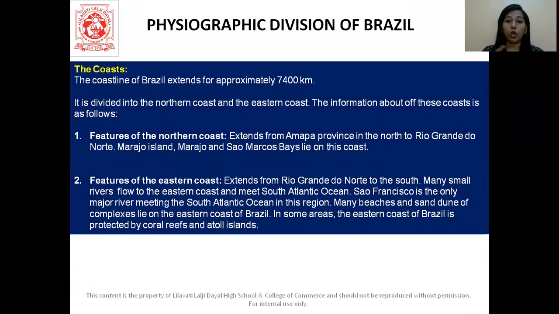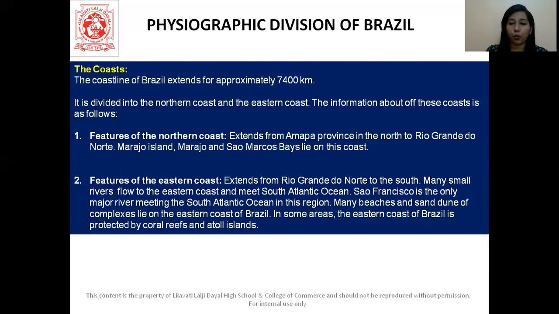Okay, so now let's talk about the coastline. Brazil has approximately 7,400 kilometers of coastline. Okay, and this is divided into two, that is northern coast and eastern coast. In India, we saw west and east, correct? Here we have northern coast and we have the eastern coast. All right. So let's talk about the northern coast first. It is from the Amapá province in the north to the Rio Grande. All right. So Marajo Island and São Marcos Bay lie on this coast.